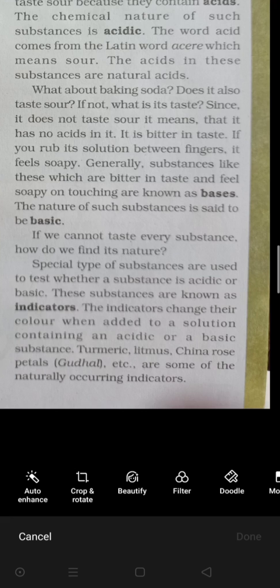Now the indicators change their color when added into a solution containing an acid or base. It means what? We have the indicator.